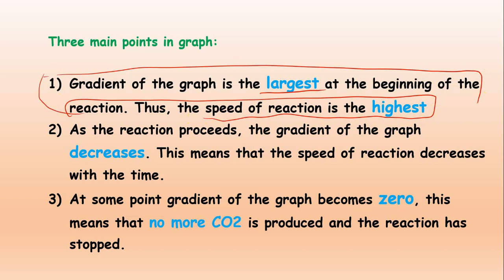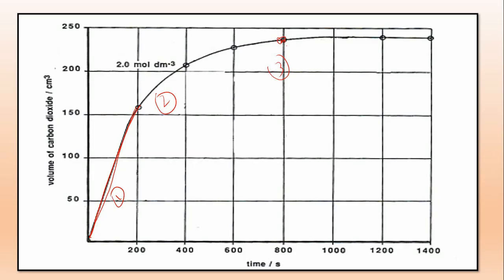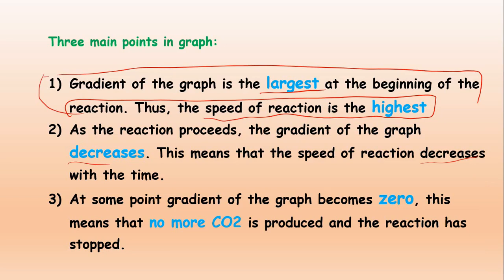Second point, as I have told you, is that as the reaction proceeds, the gradient of the graph decreases, and this means that the speed of reaction is also decreasing. Look here, as we move along, the gradient of the graph is decreasing, so the speed of reaction is also decreasing. So point number 2 is this one, related to the graph. Last, point number 3 is that at some point the gradient of the graph becomes 0, which means it becomes horizontal, in this way.